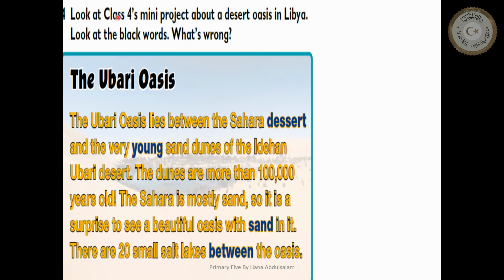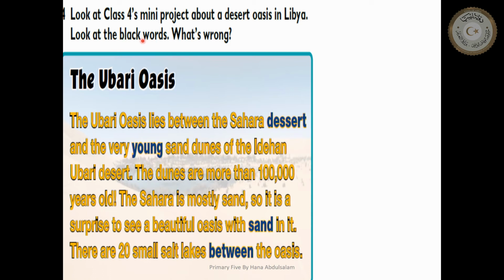Look at the class 4's mini project about a desert oasis in Libya. Here we are speaking about the second place, and it is a very interesting place in Libya. What's its name? The Ubari Oasis.